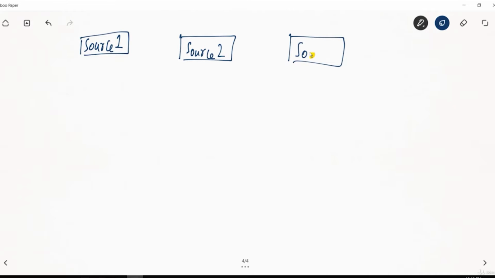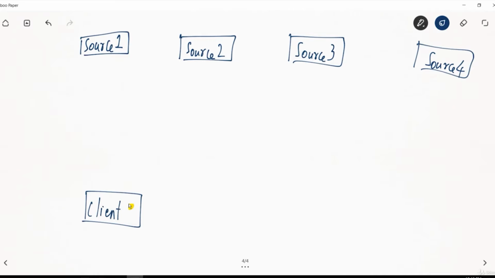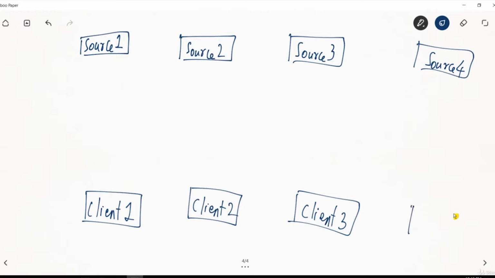Let's say there are multiple sources. Let's say this is my source 1, this is my source 2, this is my source 3, this is my source 4. There are multiple sources and there are multiple clients. Let's say client 1, client 2, client 3, client 4.